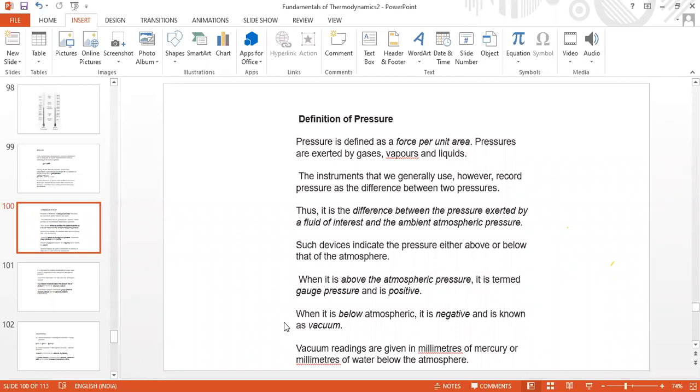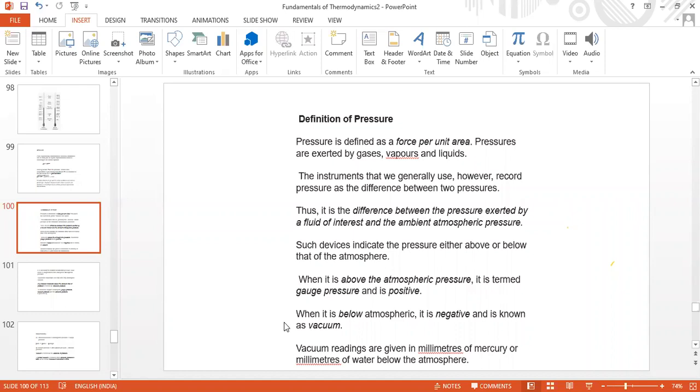Because there may be positive pressure gauges or negative pressure gauges, that is, vacuum gauges. If they measure above atmospheric pressure, they are called positive pressure gauges.